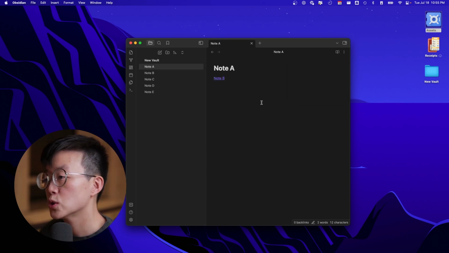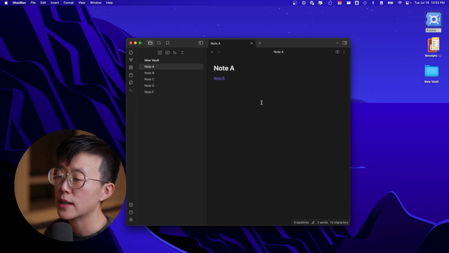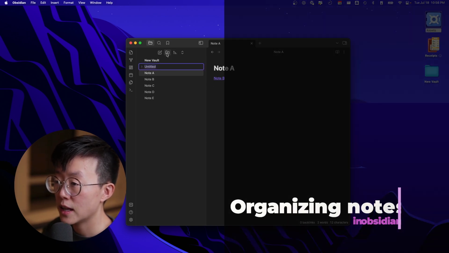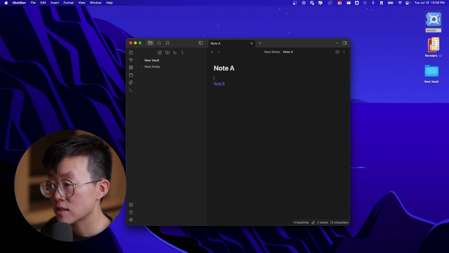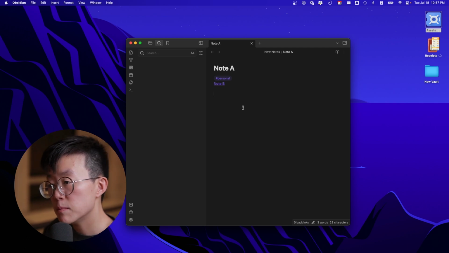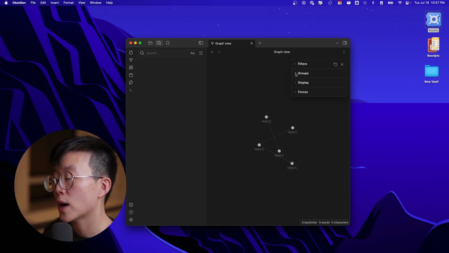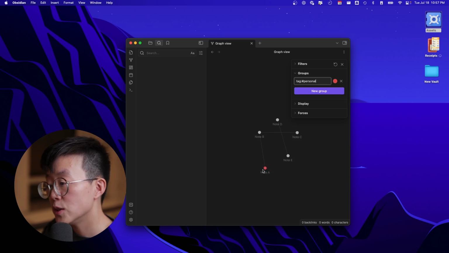Okay, now we know how to create nodes, link them together, see the connections, so let's organize them. To keep things organized, you can use folders, which you can click here and then create a new folder. And then you can drag the nodes into that folder. Another way to keep nodes organized is using tagging. When you use tags, it is beneficial in many situations. For example, if you open a graph view and you want to highlight the tags differently, you can do group, then tag, and you can see the nodes with this tag would be colored differently.